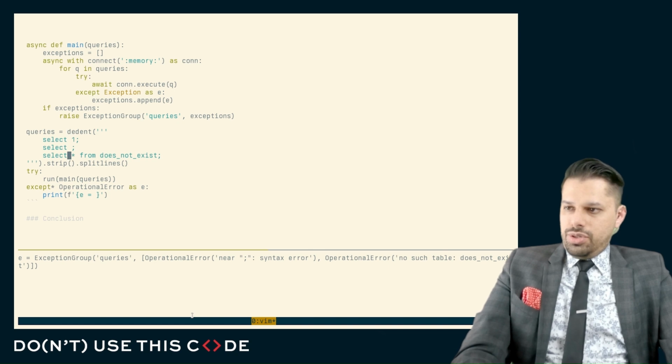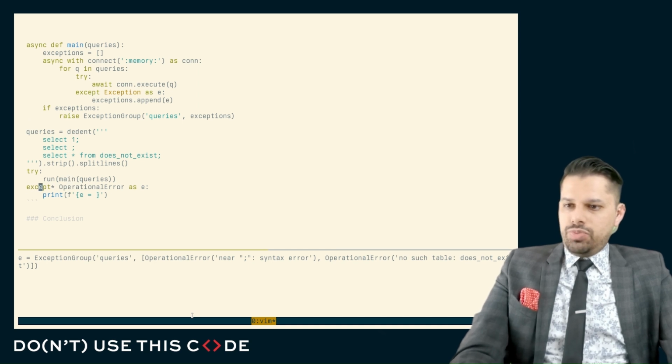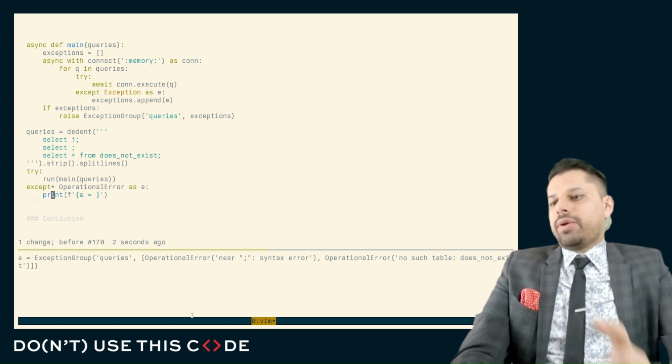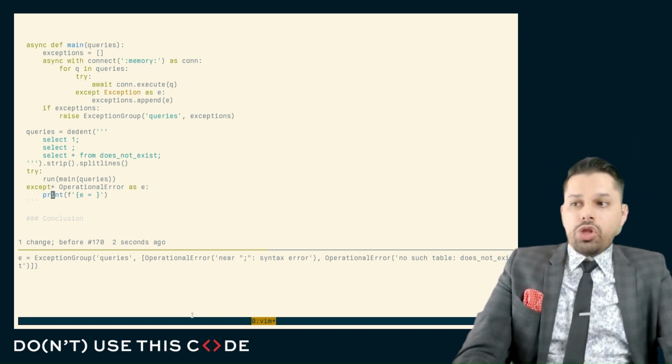That's good. And here, this should be a, that's good, that's good. This is both of them. We want just the one of them. So here we raise that coming out of this thing. Just quickly take a look. Yeah. So there we go. And we have the exception group with all of the operational errors.